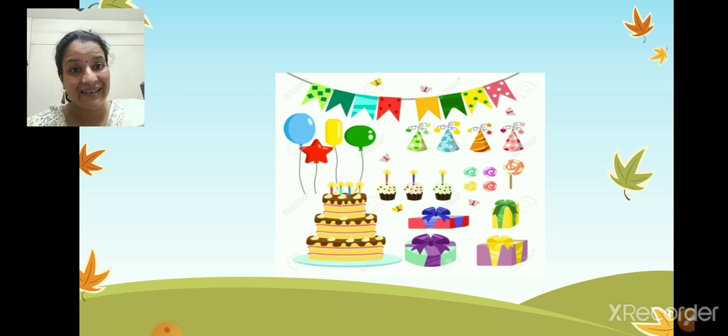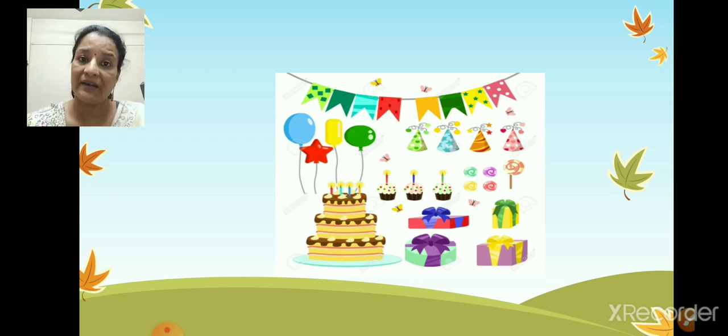They all are triangle in shape. So this is how Riya celebrated her birthday with all the things triangle. Now, to understand even much better, let us see what other things we can find even in our house which are triangle in shape. Can you tell me? Let us find out.